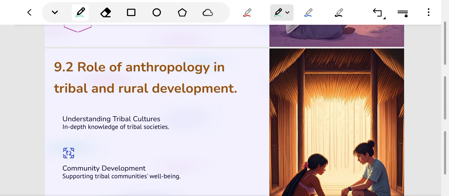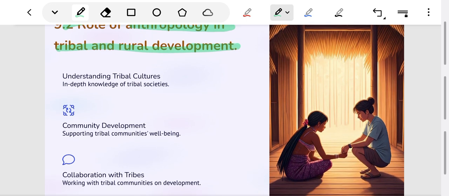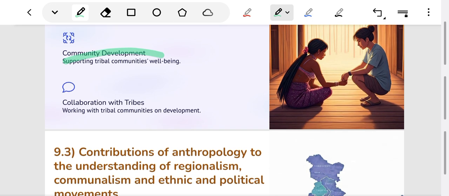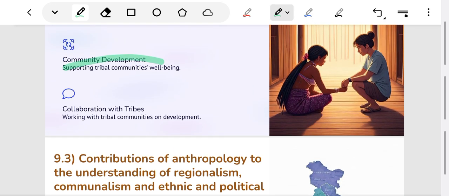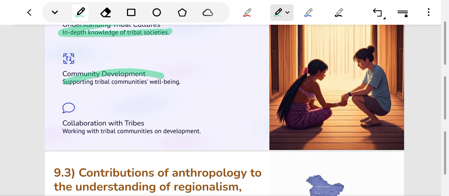And lastly, we will study the last but second chapter, chapter 9.2, that is role of anthropology in tribal and rural development. Role of anthropology is vast. We shall categorize it under various headings and we shall study it accordingly. It includes understanding tribal cultures, community development, collaboration with tribes and rural communities for their development.